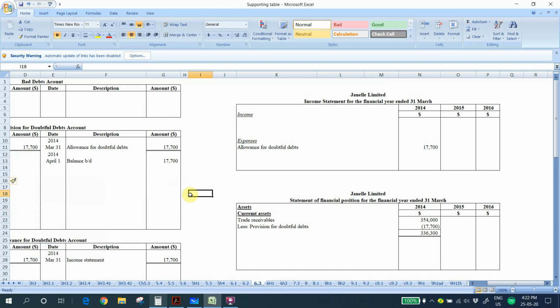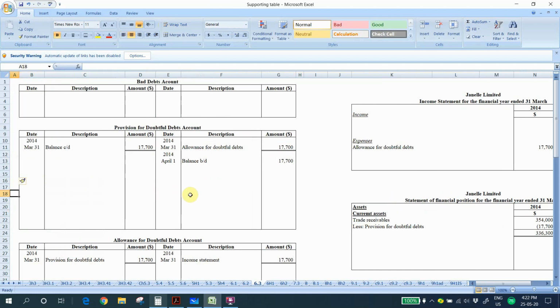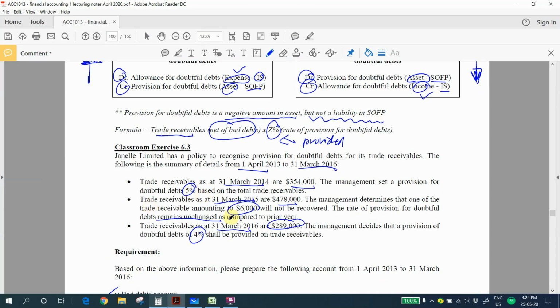Next, we look at second year information. Second year, year 2015, it says that my receivable is 478. The company determined that one of the trade receivable cannot pay us 6,000, and the rate for provision for doubtful debts remain the same, which is 5% as per previous year.